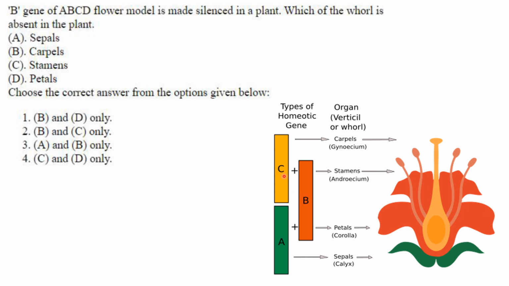Then B along with C codes for stamens, and C alone codes for the carpels. So B, as you can see in the diagram here, is involved in the development of stamens as well as petals. So once you silence the B gene in a plant, both stamens and petals will not be formed. So the answer here is C and D. Answer is option 4.